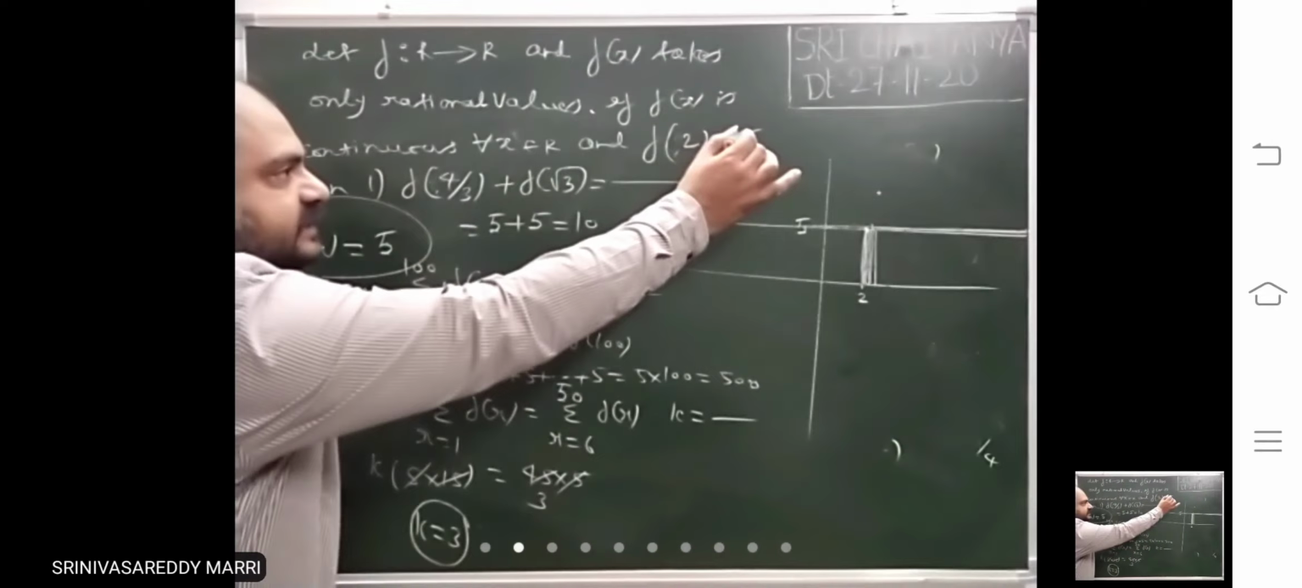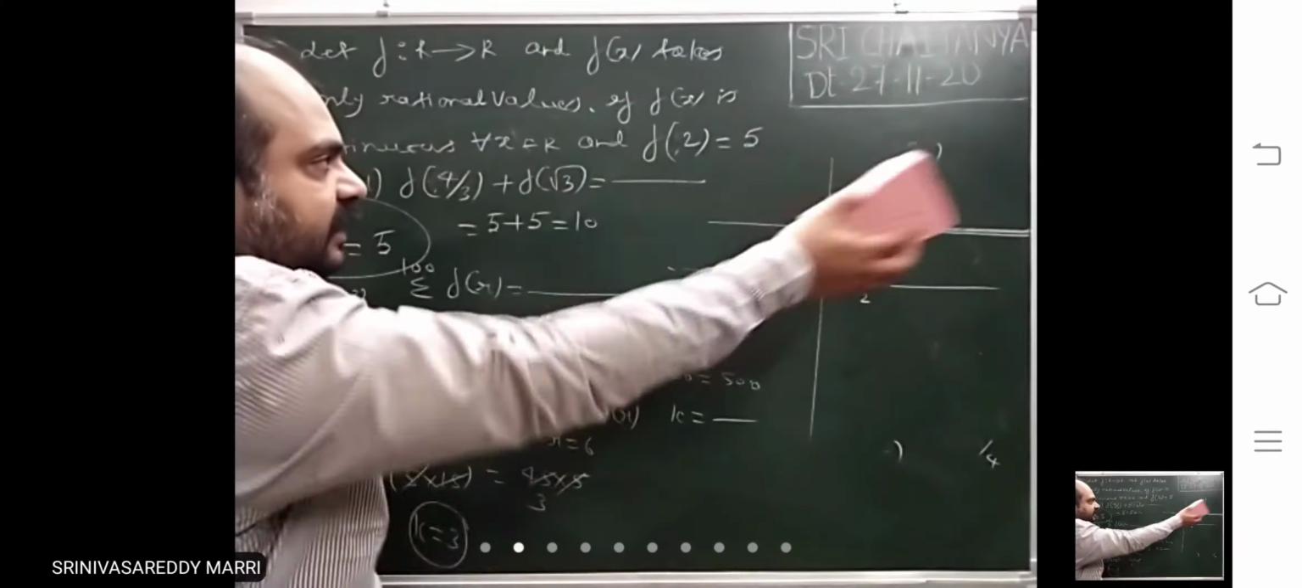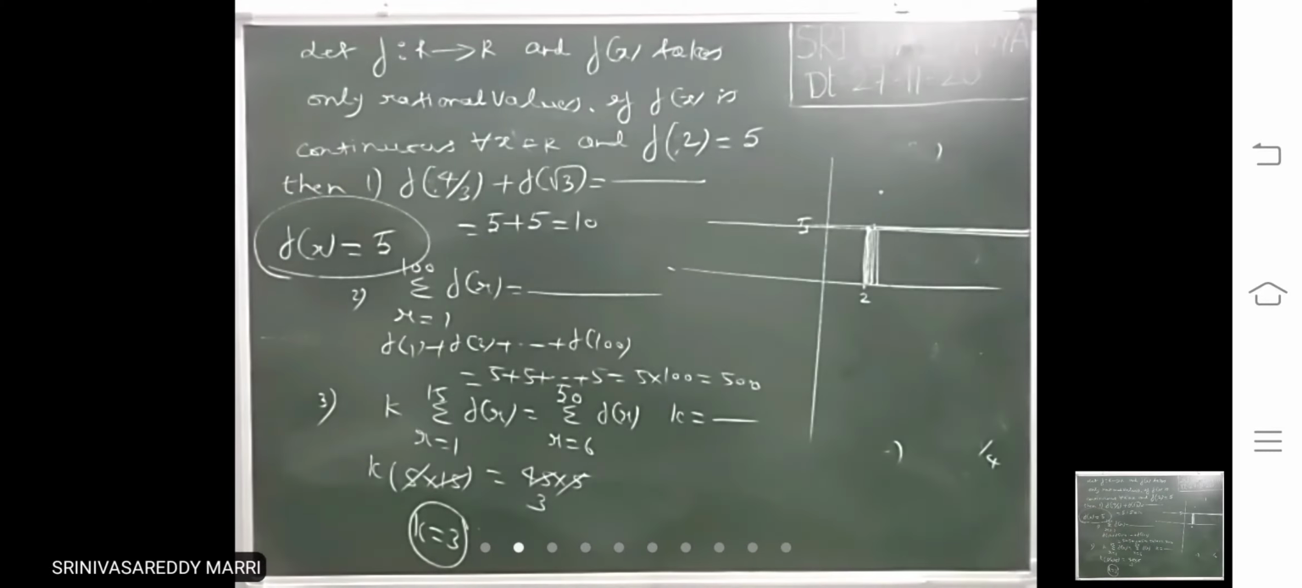Whenever it is given like this, take all values 5. Simple. Whatever the value he gives, take that. Suppose here 2 by 3 is given. You take all values 2 by 3.